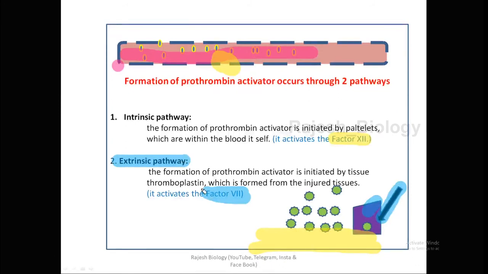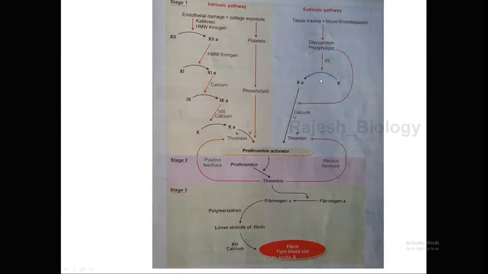So prothrombin activator is formed in two different pathways: intrinsic, within the blood vessel, or extrinsic, outside the blood vessel. In the intrinsic pathway, factor 12 is activated first. In the extrinsic pathway, factor 7 is activated first. So these are the intrinsic and extrinsic pathways.